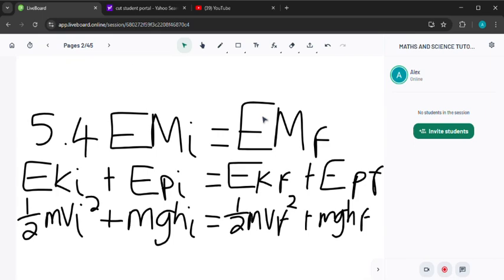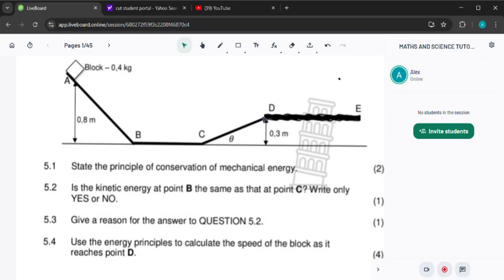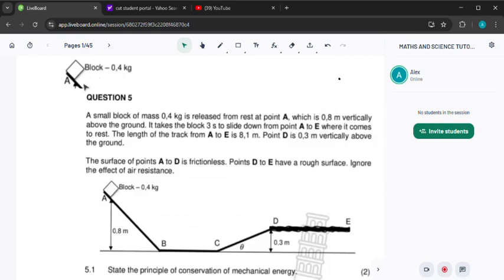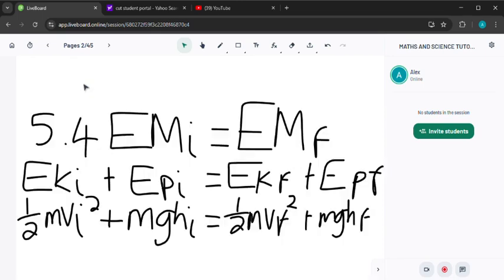So let's go back here. They said the block has a mass of 0,4, right? And remember it was released, so it simply means that initial velocity is equal to 0. So let's substitute here. It's going to be half into 0,4 multiplied by 0 squared, and if you multiply this, it is going to give you 0.